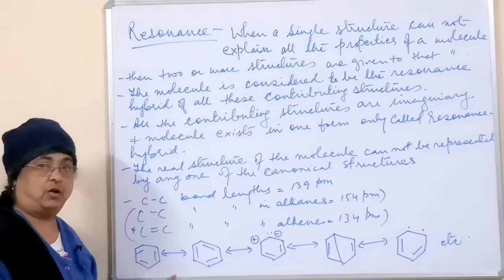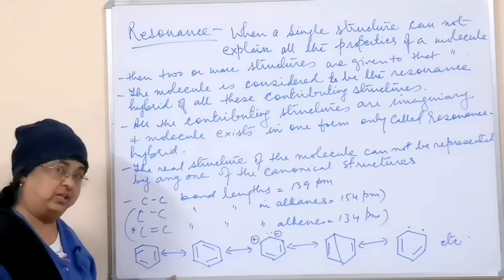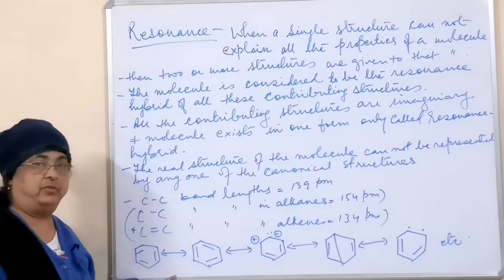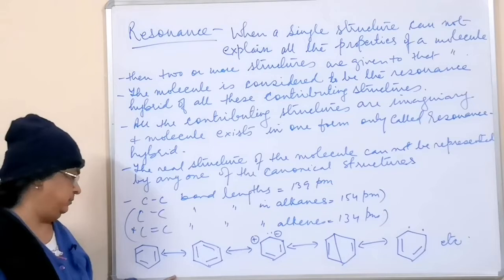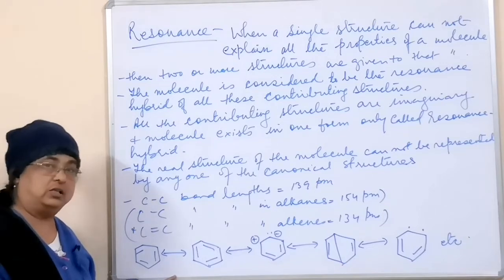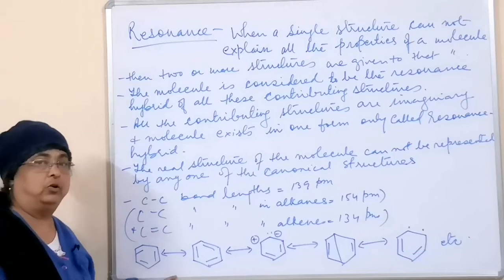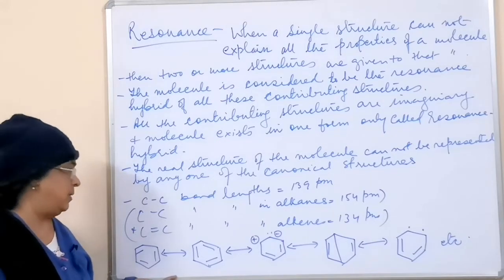None of those structures gives the true structure of the compound, and not a single structure out of those 66 will be able to explain all the properties of the compound.